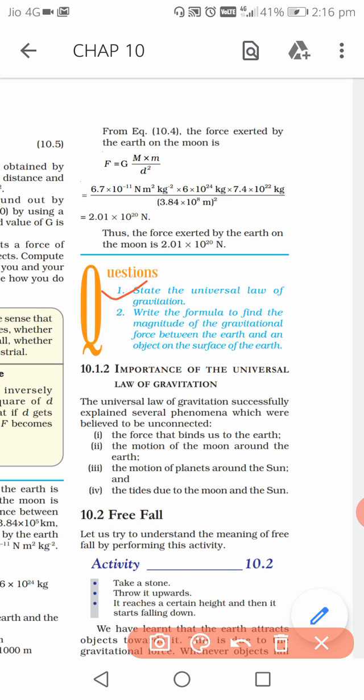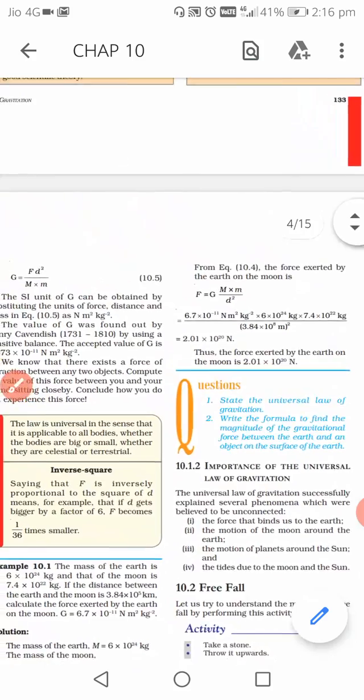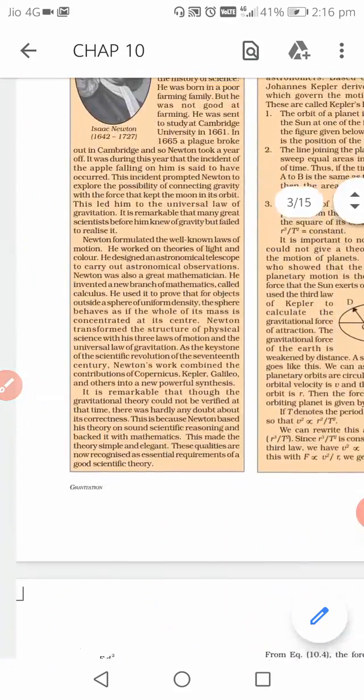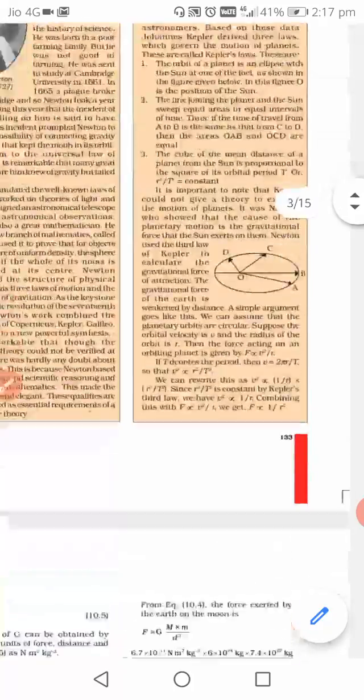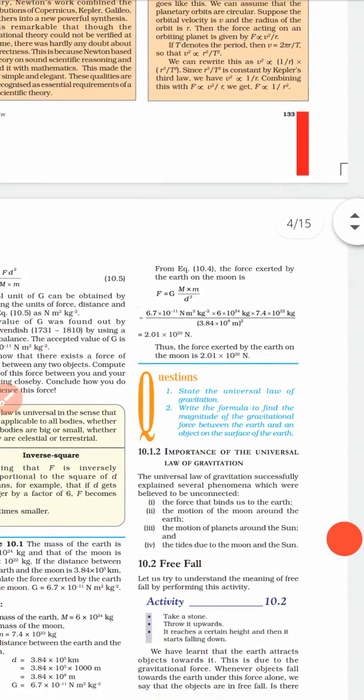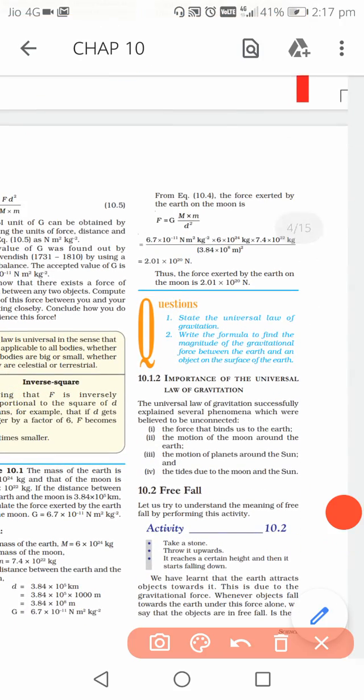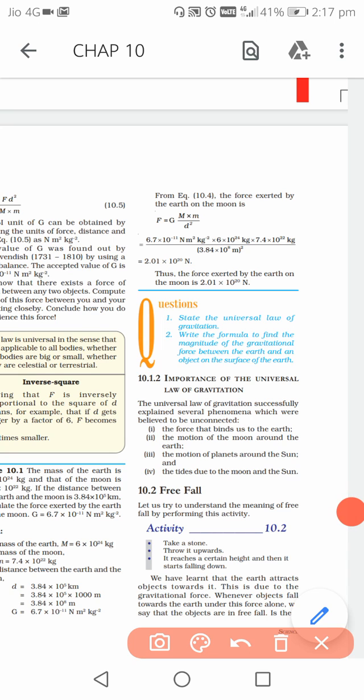Then write the formula to find the magnitude of gravitational force between earth and an object on the surface of earth. You are asked to write the formula to find the magnitude of gravitational force between the earth and an object on the surface of earth. Okay, suppose this is earth, we have an object on the surface of earth. The mass of earth is capital M, this is the center of earth.